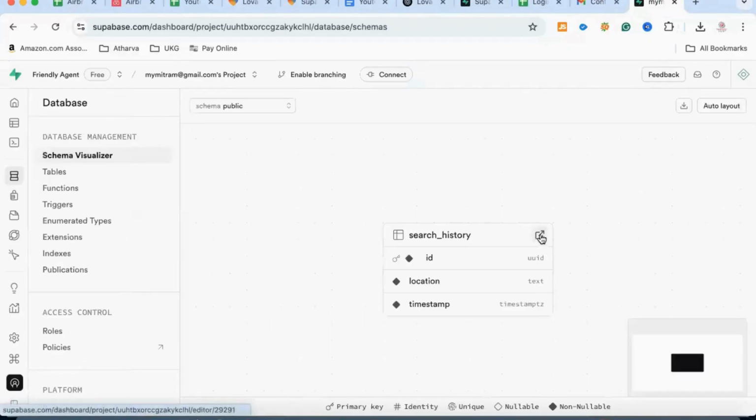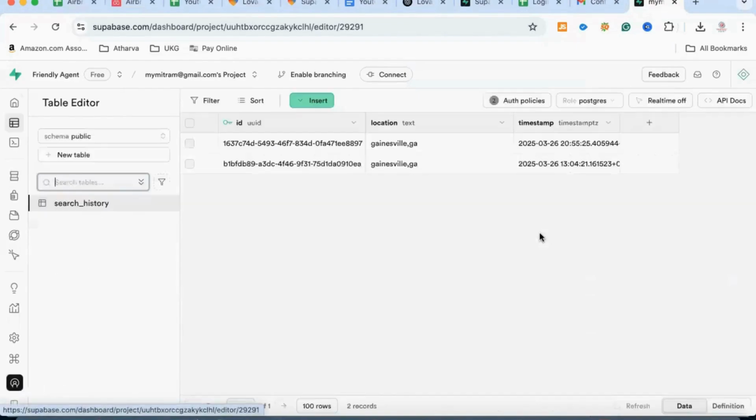and look for the search history, yeah. So you'll see these things, they are getting stored. So name of city or zip, whatever you're searching. So you will have this database.